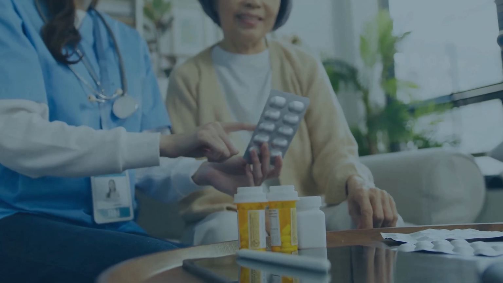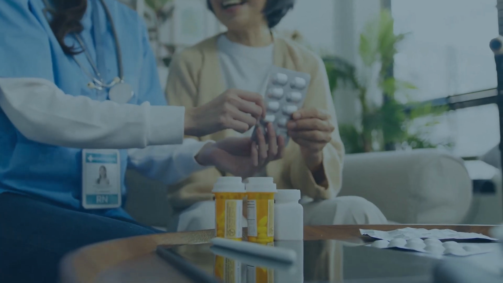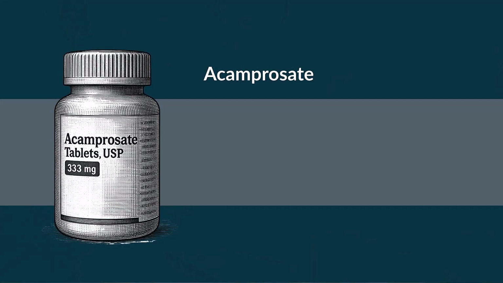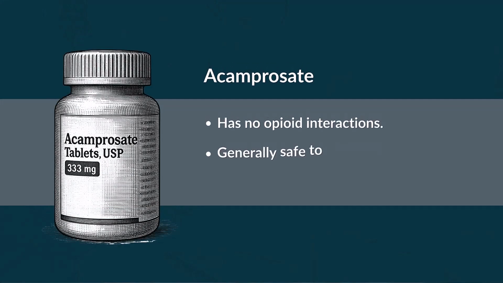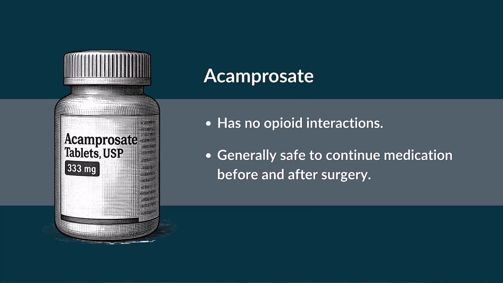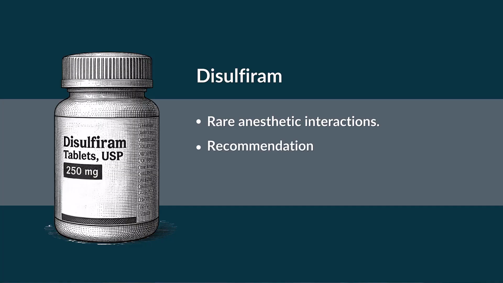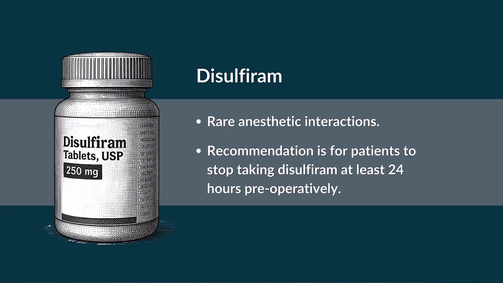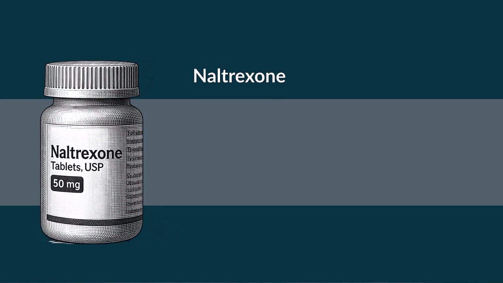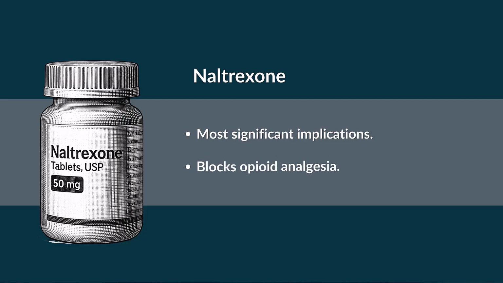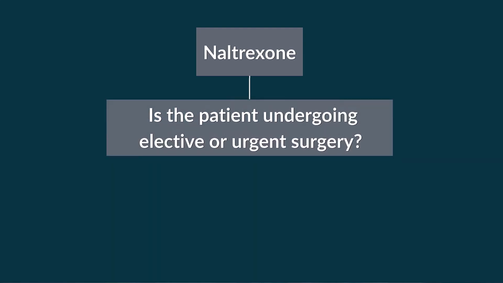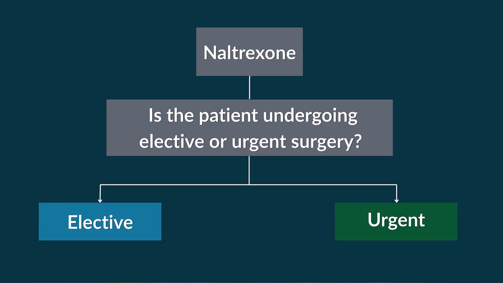The implications for surgery vary significantly depending on the medication the patient is taking. Acamprosate has no opioid interactions and is generally safe to continue both before and after surgery. Disulfiram has rare anesthetic interactions. However, the recommendation is for patients to stop taking it at least 24 hours preoperatively. Naltrexone carries the most significant implications because it blocks opioid analgesia. If a patient is on naltrexone, we must use a specific decision tree to guide our next steps based on whether the surgery is elective or urgent.